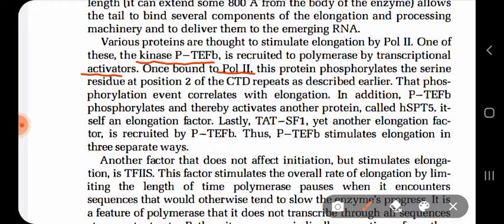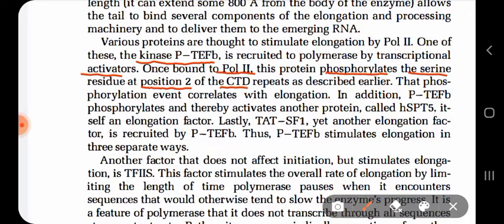Then what it does, it phosphorylates the serine amino acid residue, which was located at the second position of the tail of RNA polymerase. Now what will happen if the carboxy terminal domain tail is phosphorylated at position number 2 by kinase P TEFB?